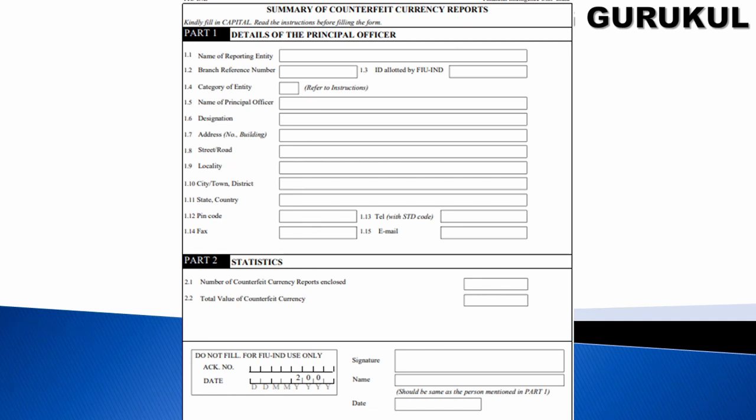And what is the summary of the CCR report? Details of the principal officer designated by the bank or financial institution: name of the reporting entity, branch reference number, category of the entity, name of the principal officer, designation, address, full details of the branch or head office, pin code. Then the number of counterfeit currency reports enclosed, because if you find 5 reports from different branches, all should be enclosed, and the total value of counterfeit currency. If you find 5 such incidents, you have to add all the values and enter the total here.